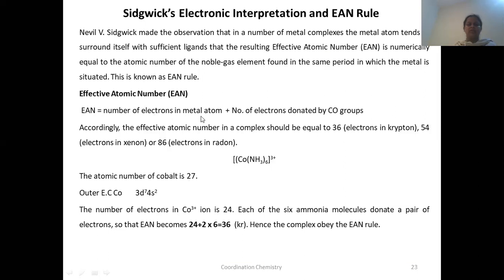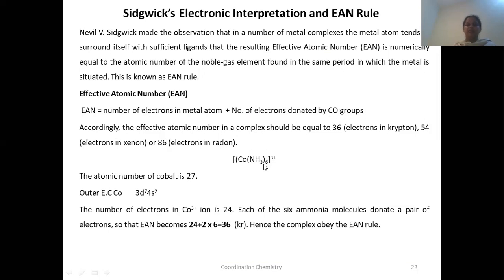EAN is equal to the number of electrons in the metal atom plus the number of electrons donated by ligand groups. What is the number of electrons in the central metal atom in the coordination sphere? 24. What is the number of electrons donated by the ligands?